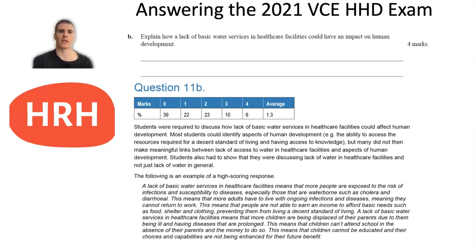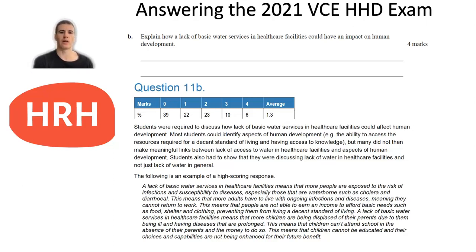Part B was then worth 4 marks, and it asked you to explain how a lack of basic water services in healthcare facilities could have an impact on human development. Remember, whenever there's a question on human development, you're being asked to link to those different phrases from the human development definition, such as decent standard of living, access to knowledge, develop to their full potential.